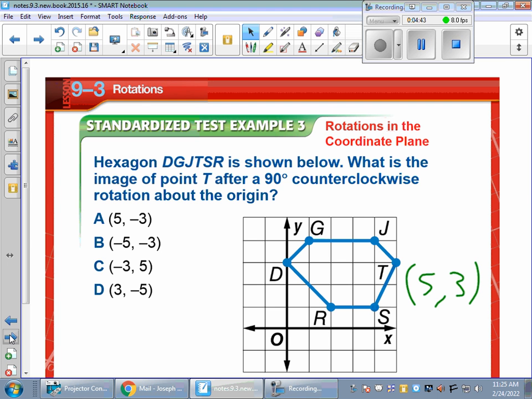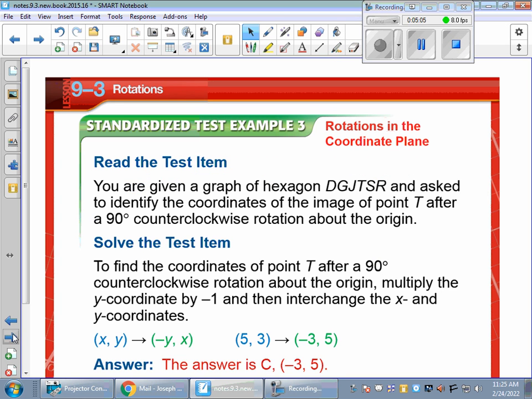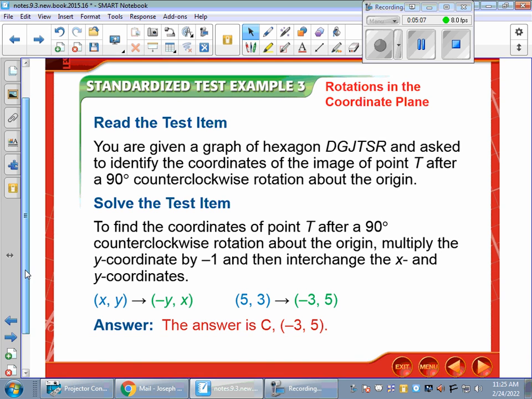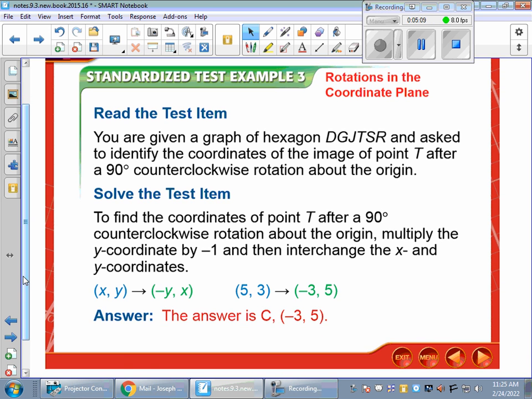And then they want you to do a 90-degree counterclockwise. For a 90-degree counterclockwise, we're going to go with (-y, x). So you take your original ordered pair, flip-flop them, and take the opposite of what y is, so that your final answer should be C, (-3, 5). This just shows you exactly what I went through. You can read through if I went too fast.